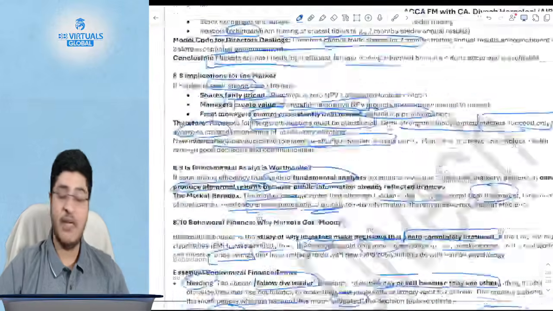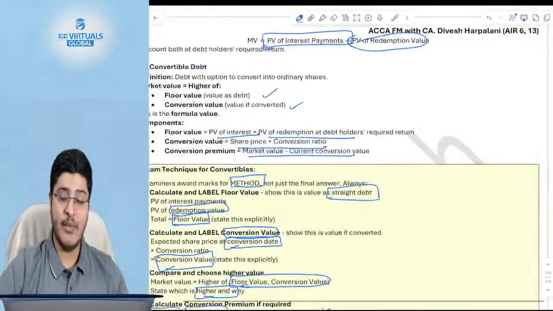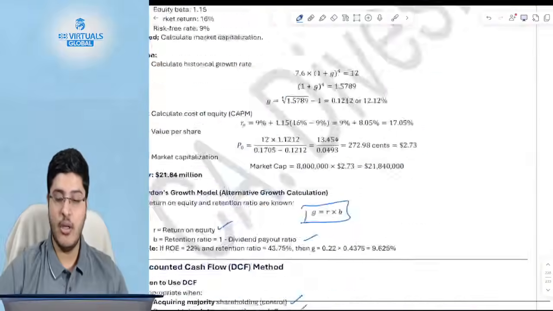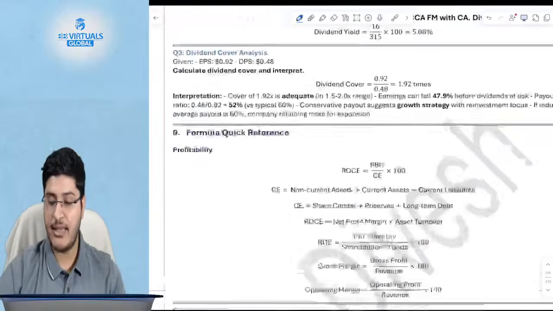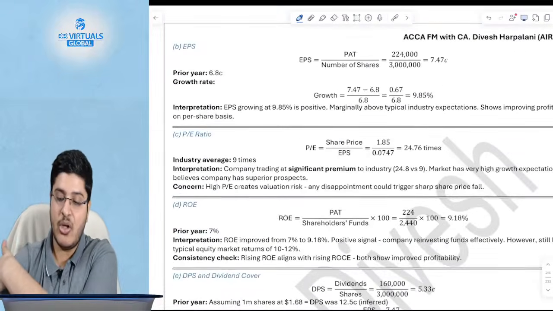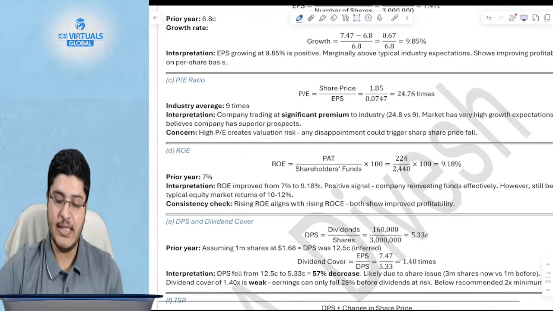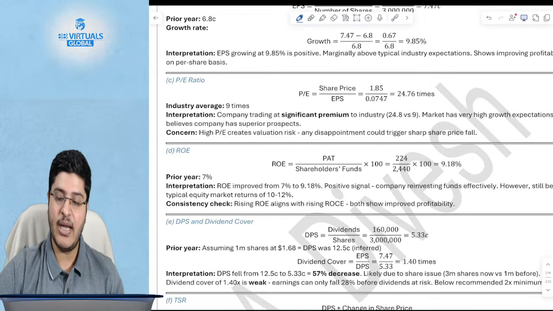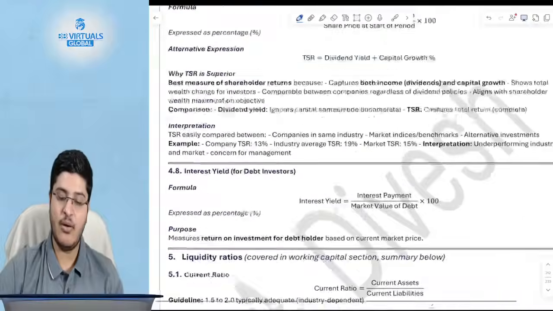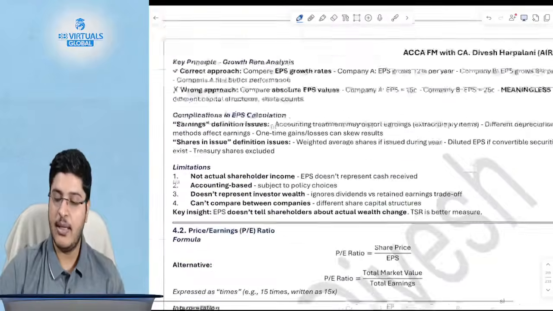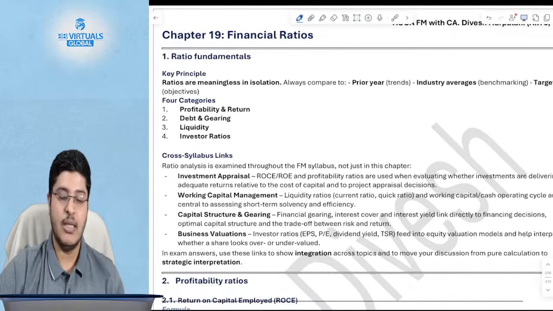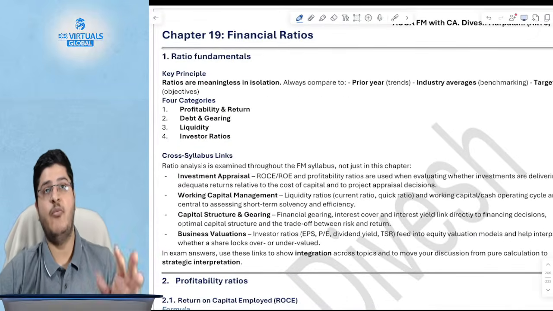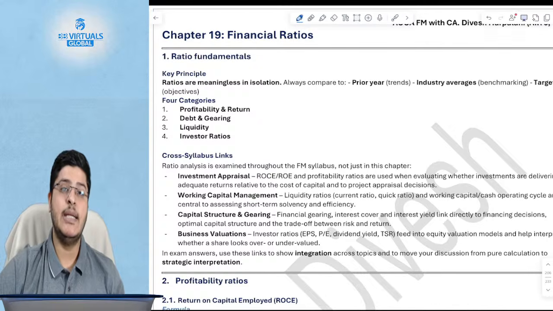So now I will leave it up to you, all those watching live, if you want me to cover ratios live or not. Anyways, I don't think it is a chapter that needs live coverage. I think you can go about it at your end, because a lot of ratios we've already discussed. For example, how to calculate dividend, how to calculate P/E ratio, we already know all of that. Gearing ratio and ROC we've already discussed. More than 50% of ratios we've already discussed across all of